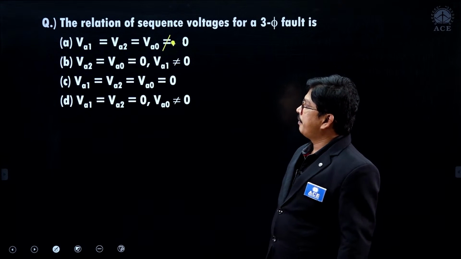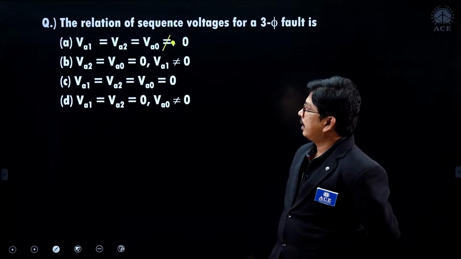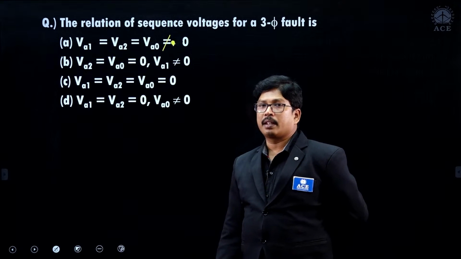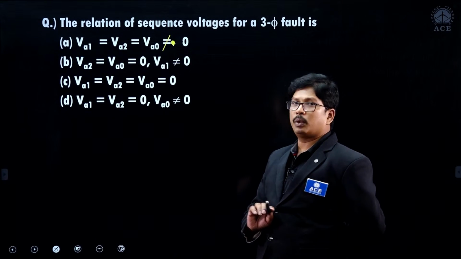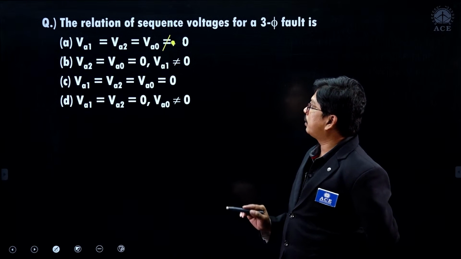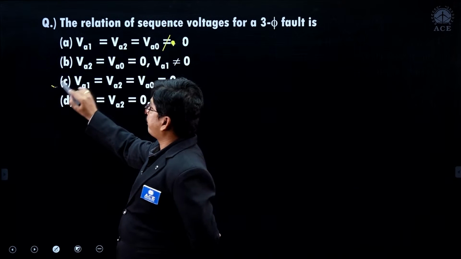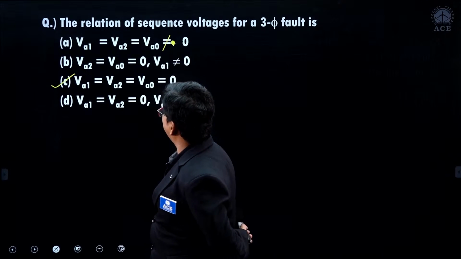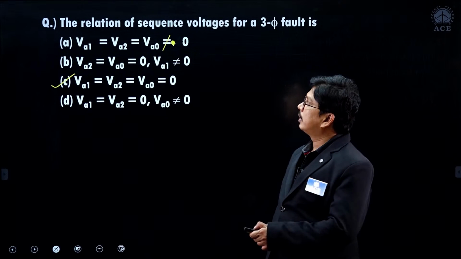Option C: VA1 is equivalent to VA2 is equivalent to VA0 is equivalent to 0. And option D is given like this. Which are correct for three-phase fault? For three-phase fault, all sequence voltages are 0. Option C is the perfect one. Actually it is typed wrongly here, something happened, right. So, next question.